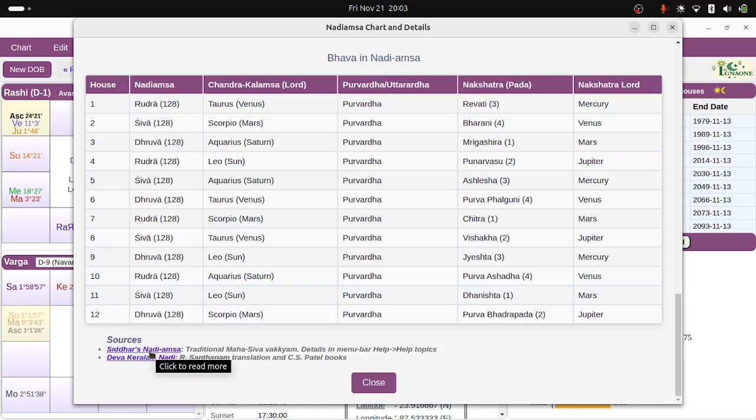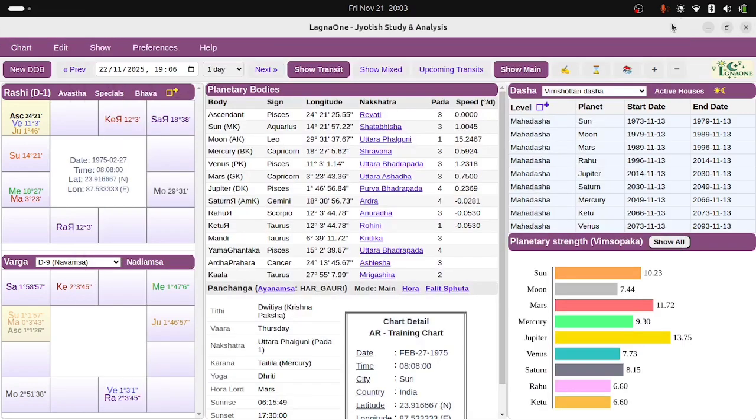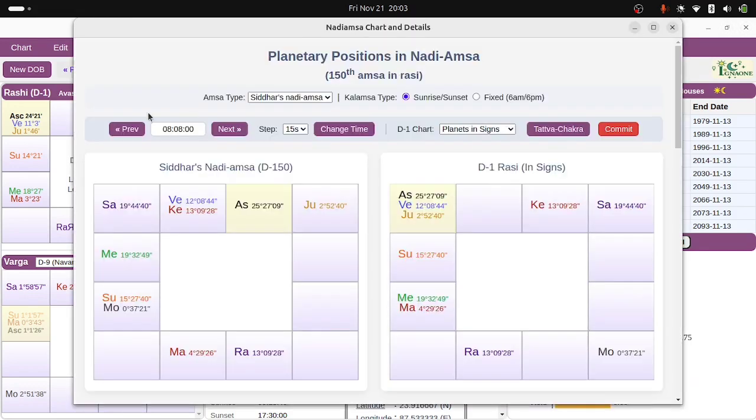You can click here for Siddharth Nadiamsha. You can read more about the sources. All right, it is written. You can see the specific persons, Shwabijit, and then you have the book Treasure of Nadi Jyotish. You can get hold of them and read. All right. So coming to understand the software and how to use it here.